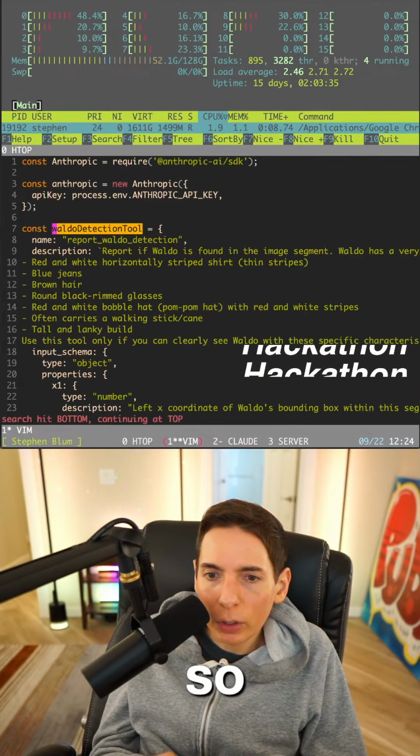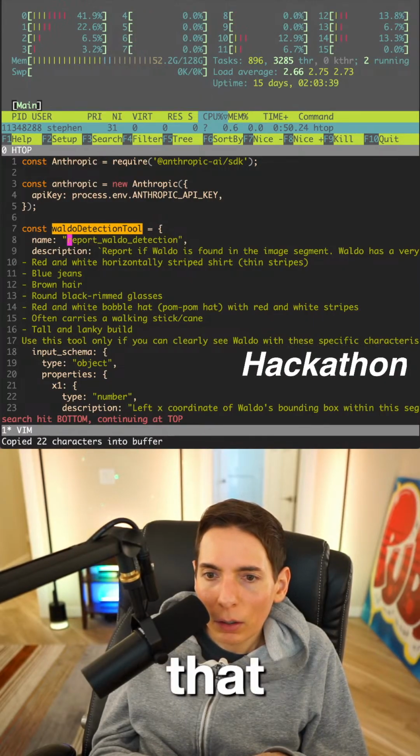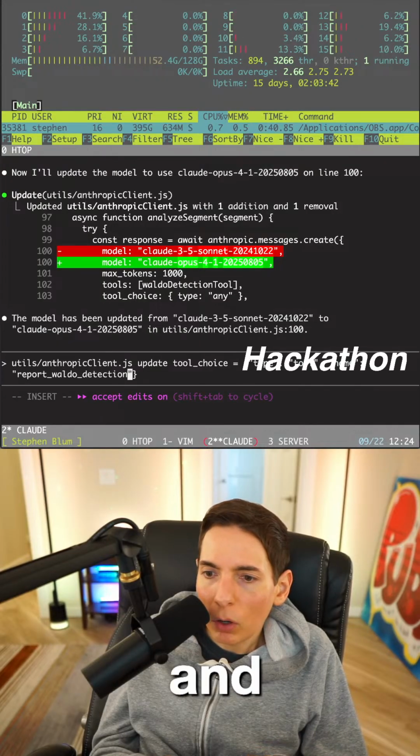Okay, so the tool here is called this. This is the tool. So I need to copy and paste that, and then move over here, and the name there. Okay.